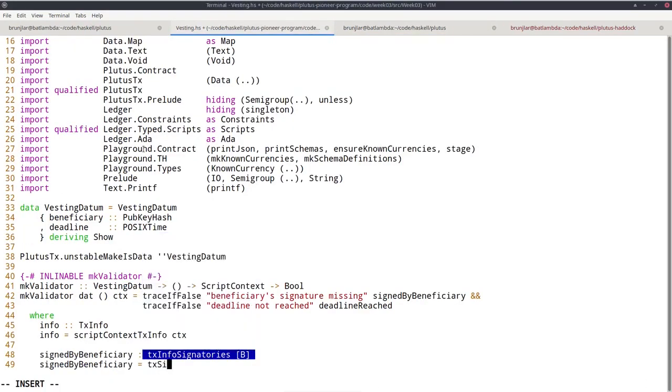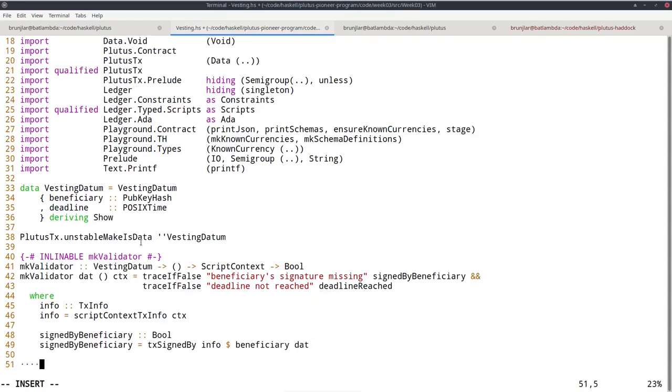So tx signed by info, which we just defined, and now we need the public key hash of the beneficiary, and that we have because we have the datum dat, and this is of type vesting datum, and we have the beneficiary there. So I can do beneficiary of dat. So that's our first condition. And the second condition, deadline reached, also of type bool.